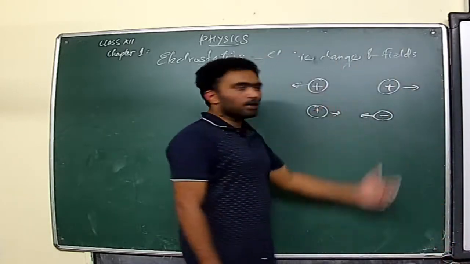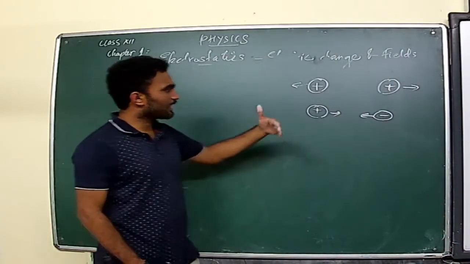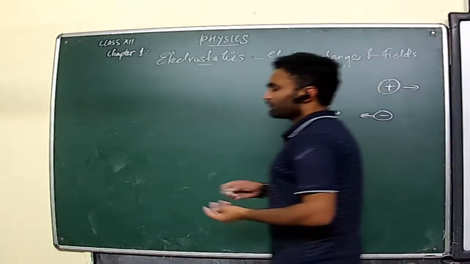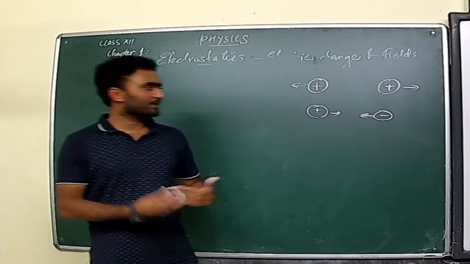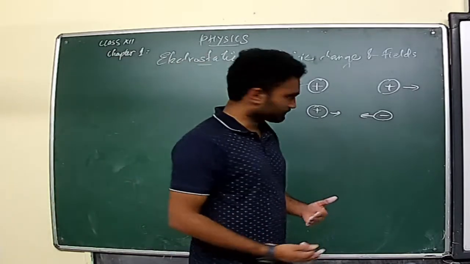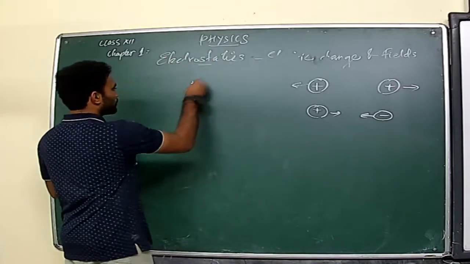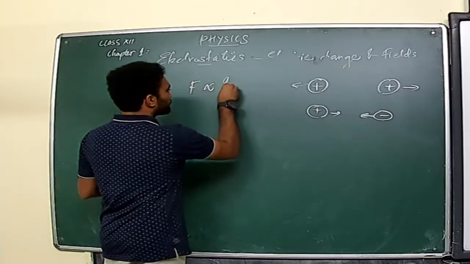And Coulomb, the great scientist, gave the idea based on this electric force. He stated that the force of repulsion or attraction between two charges placed in a particular medium is directly proportional to the product of charges.